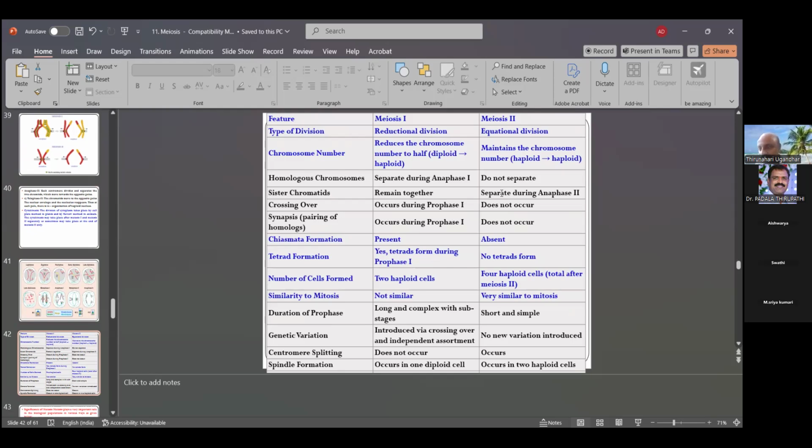This is important. The total structure of meiosis is here. Feature 1 is the type of division: meiosis 1 is reduction division, but meiosis 2 is equational division. Reduction versus equational. Reduction means the number of chromosomes is reduced. The reduced number of chromosomes is maintained in equational division.